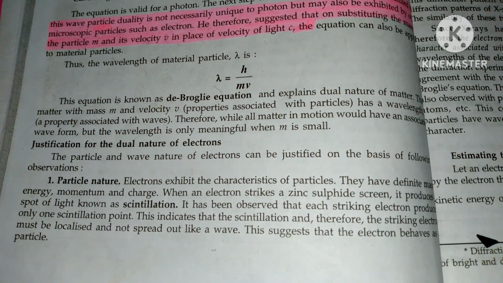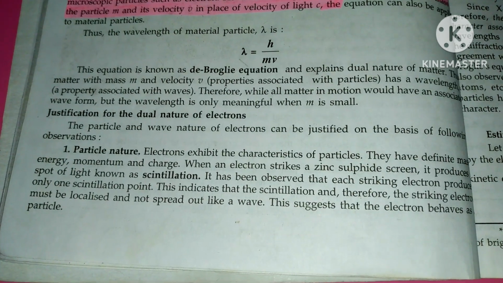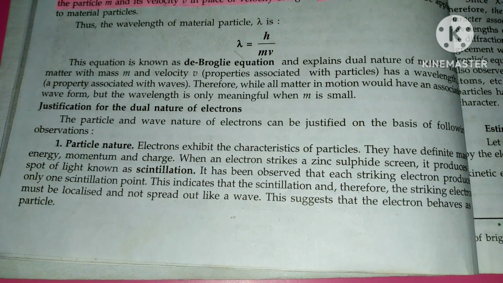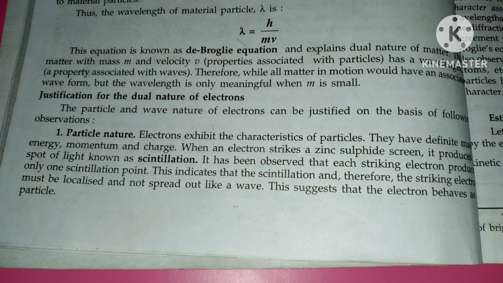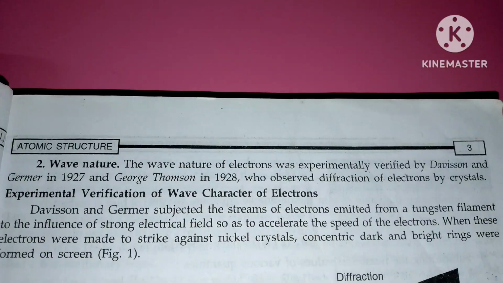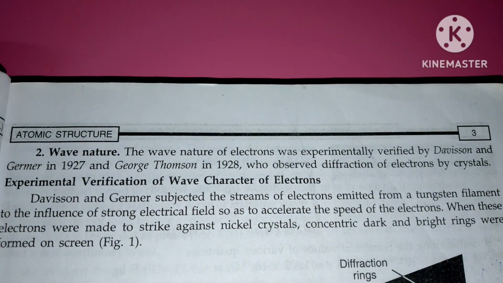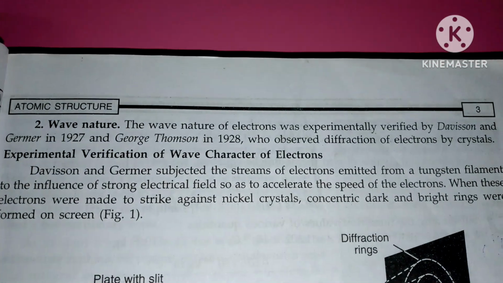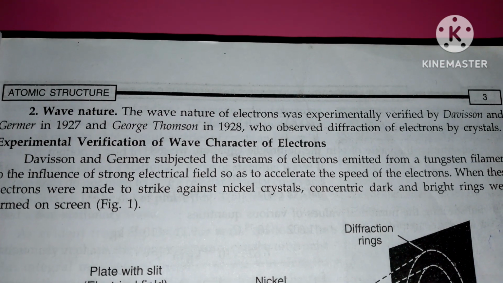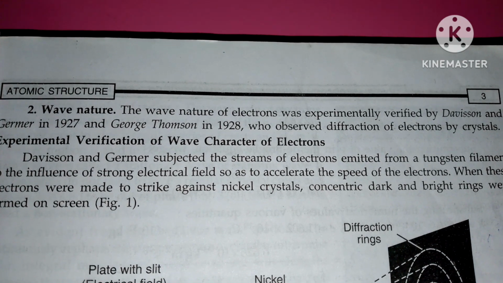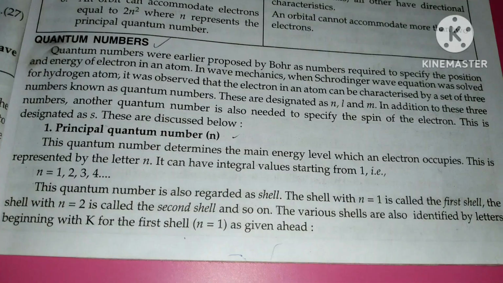This indicates that the striking electron must be localized and not spread out like a wave. This suggests that the electron behaves as a particle. Second is wave nature. The wave nature of electrons was experimentally verified by Davisson and Germer in 1927 and George Thomson in 1928, who observed diffraction of electrons by crystals.